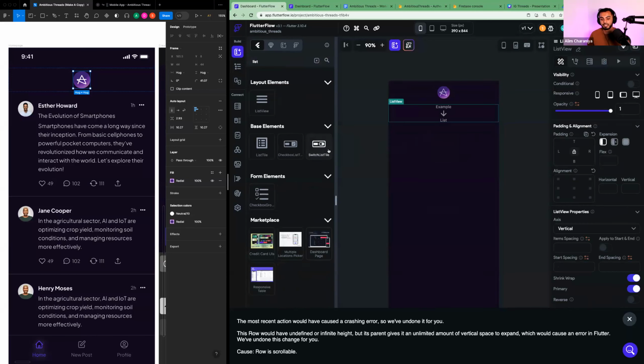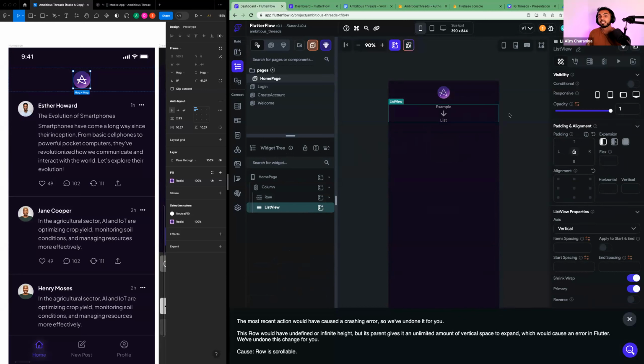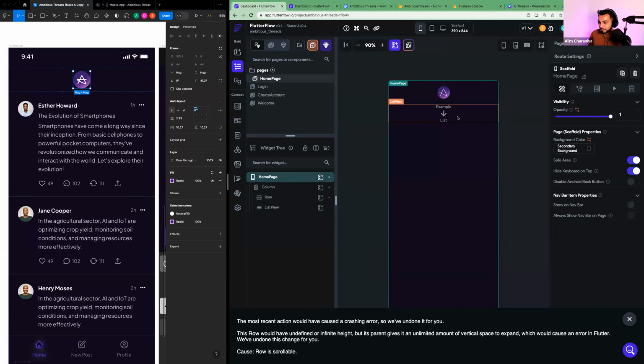Column, row, list view. So what a list view does is it allows you to just design one item in the list and it will automatically reproduce that same item for a bunch of items in a list. Lists are very common in app development. You have to get used to lists because essentially all apps are ways for other people to contribute to lists and lists to be read on the screen. Y'all all scroll on Instagram and TikTok, I know, and Facebook and Twitter and whatnot. Those are all lists. Every app uses lists. So this is a really important concept.